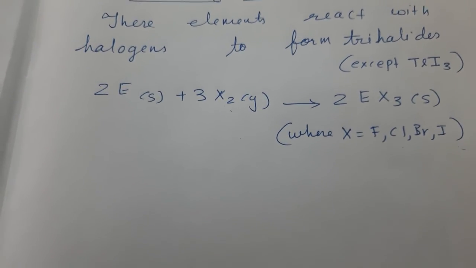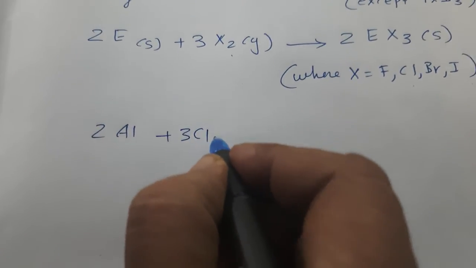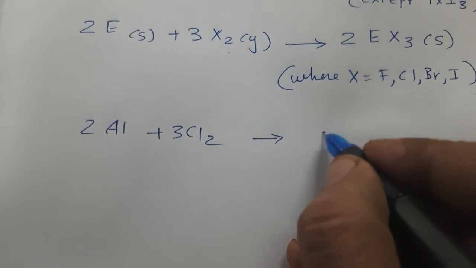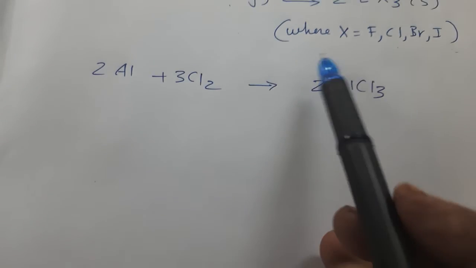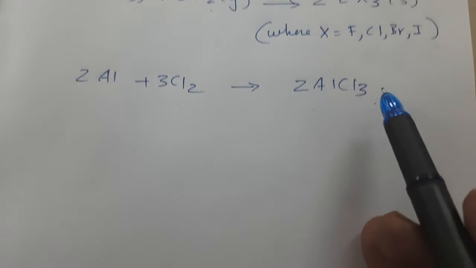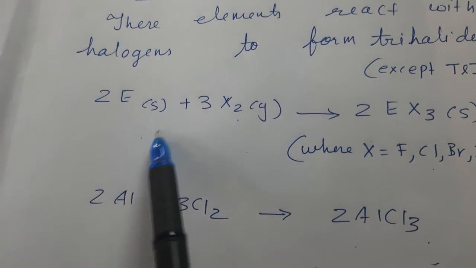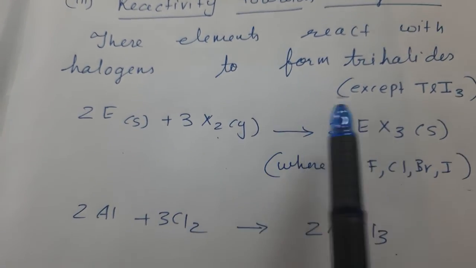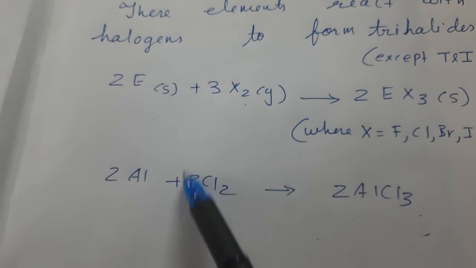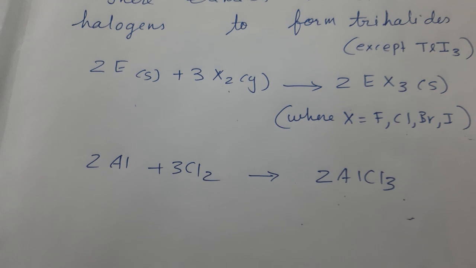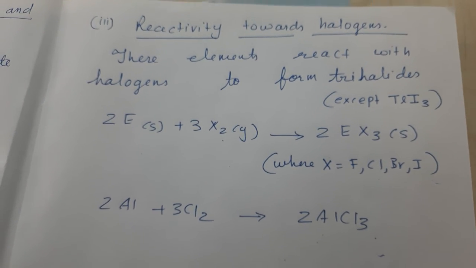Like if I show you 2 aluminium plus 3Cl2 will form 2AlCl3. So this is 2EX3 in this form. So this is aluminium chloride. Similarly, all the elements of this group except TlI3 will react with halogens and form the trihalide. So you learn all these reactions. Tomorrow I will teach you more topics.